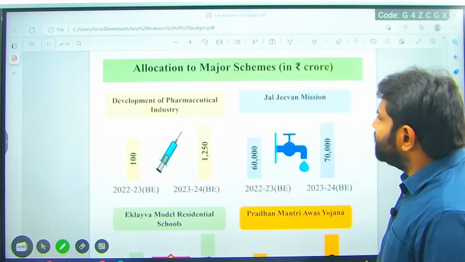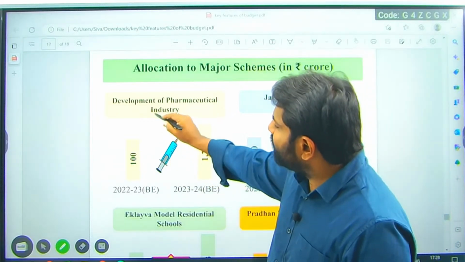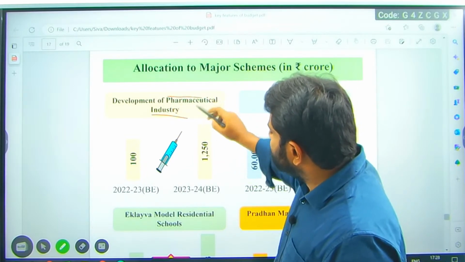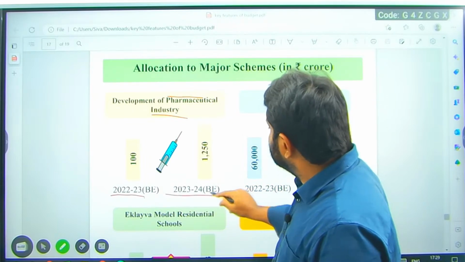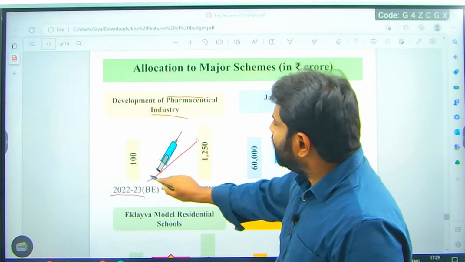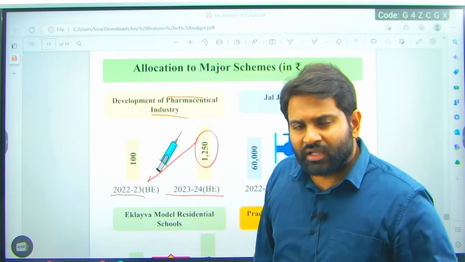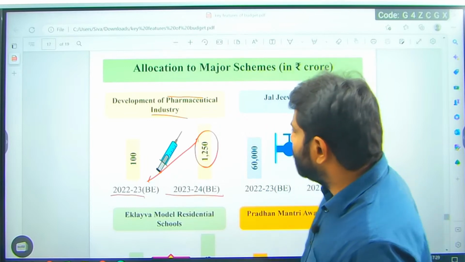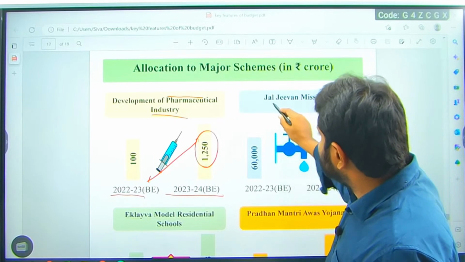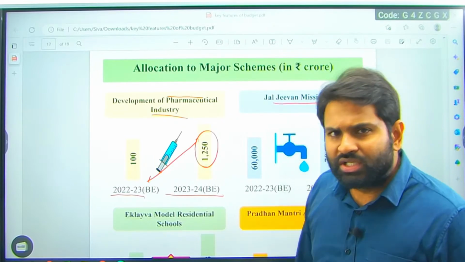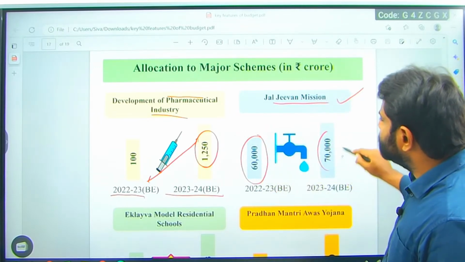Allocation to major schemes in crores. If you can see development of pharmaceutical industry, the difference here between 2022-2023, the change you can see here, 100 to 1,250 crore. Which means that there is a complete shift in focus to develop the pharmaceutical industry, right? Jal Jeevan Mission, 60,000 crore to 70,000 crore.